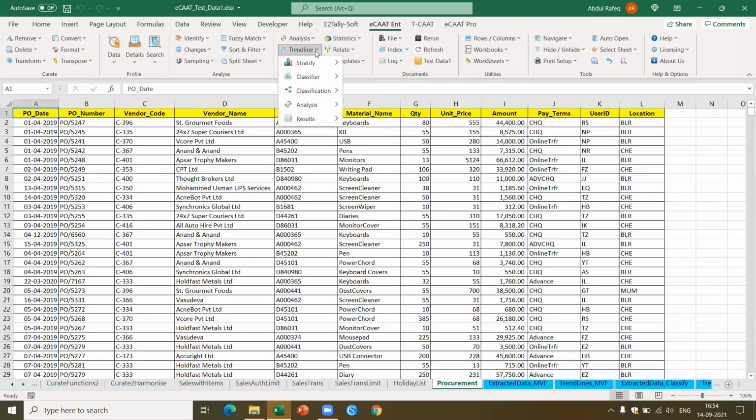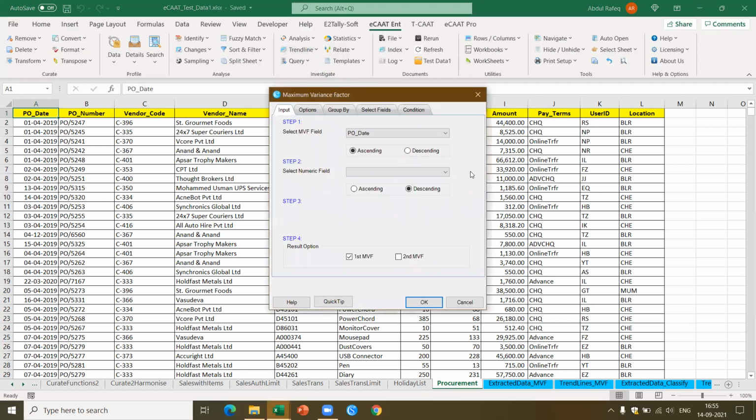Let's look at the trend line. Classify, this is what we have got, the quadrant, classification, analysis, results. Okay, one minute.